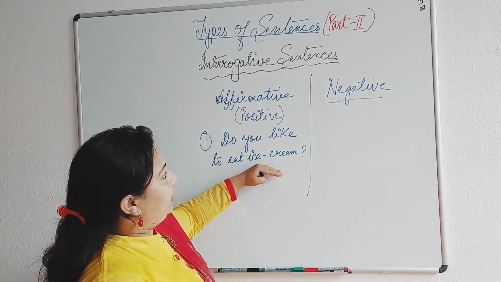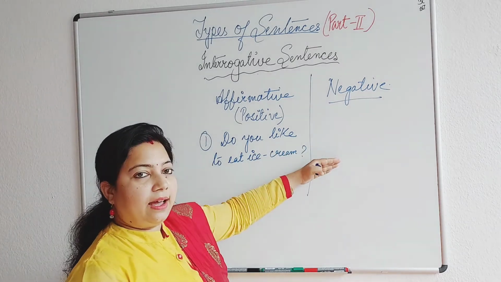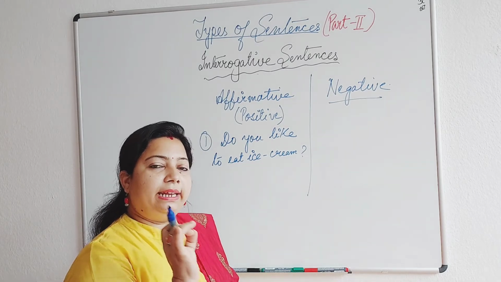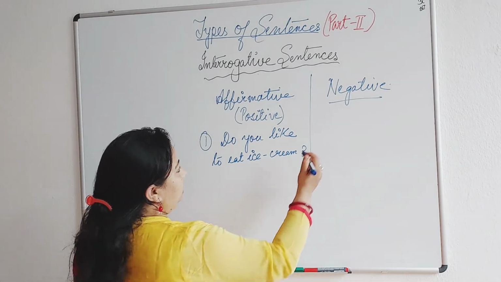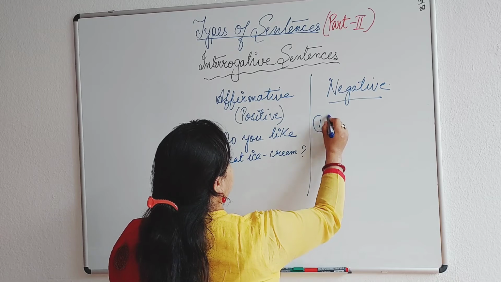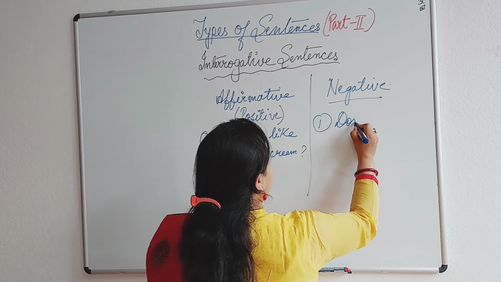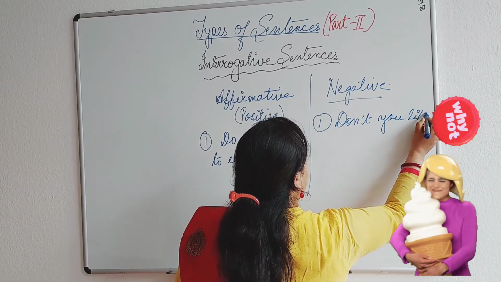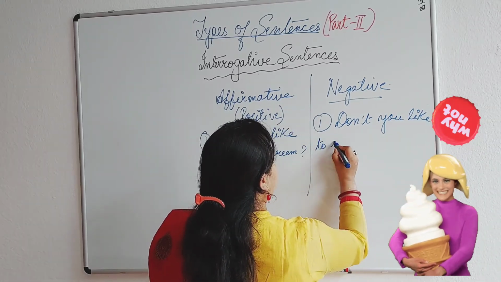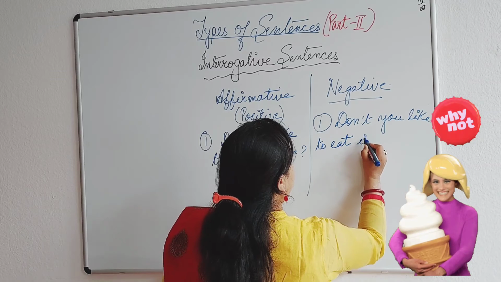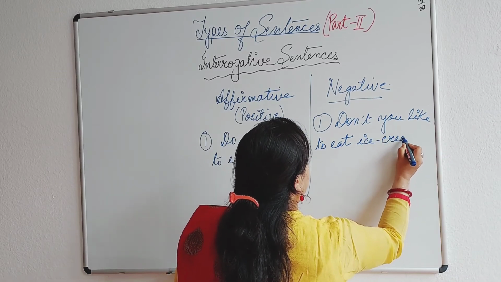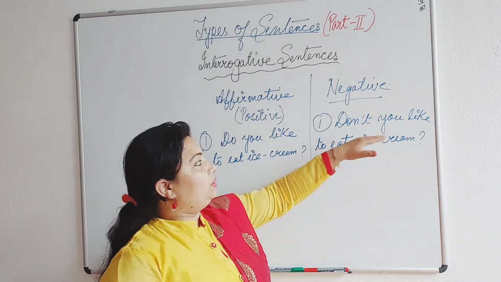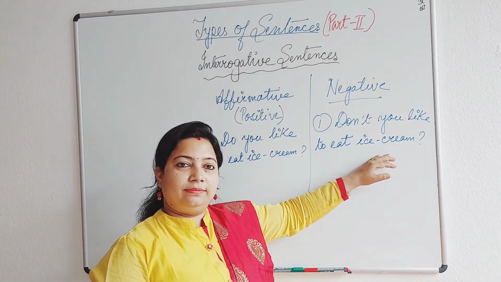And this same question I can ask in the negative form. However, I have to put a negative word into it. So my question will be, don't you like to eat ice cream?